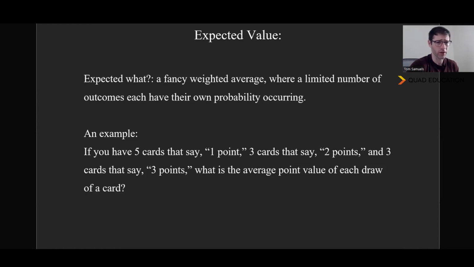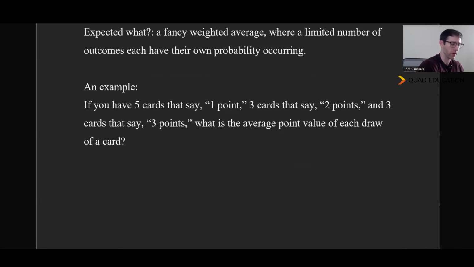So instead of a question just saying, hey, can you find the average of these couple of outcomes we're giving you, it says, what is the expected value of the discrete set of outcomes listed in the table below? And it sounds much scarier, but really those two questions that I just asked are looking for the same thing. And so let me prove that to you. Take a second to see if you can solve my little example I put together below.